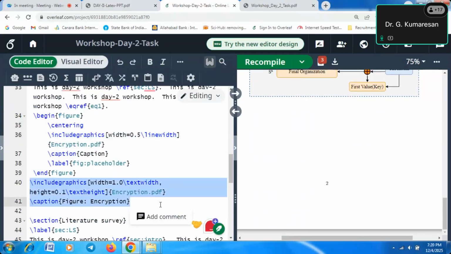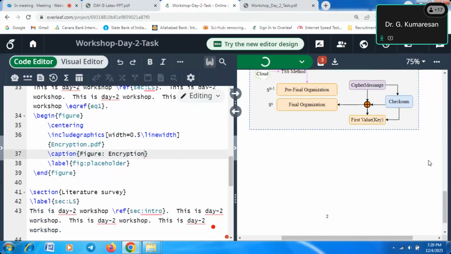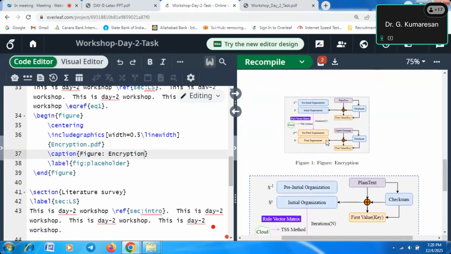So now I want to give the name. What is the name of this caption? It's figure encryption. Actually, \centering means I want to place this figure in the center of the document. Now I will compile it, then I will get the figure name in the center of the place. Okay, so this is the first figure.